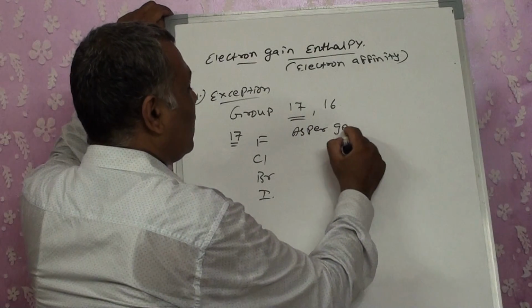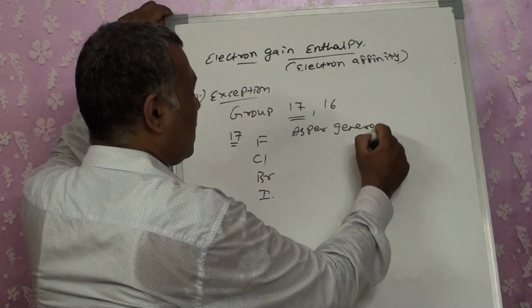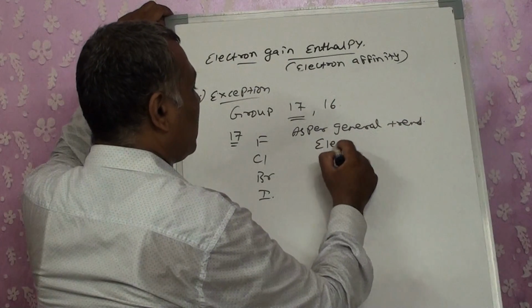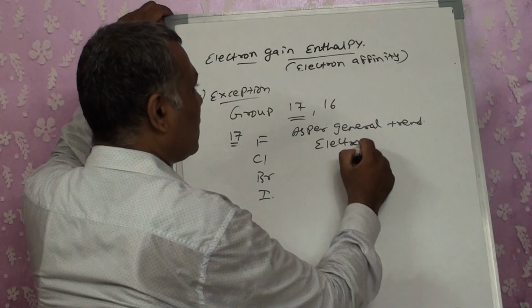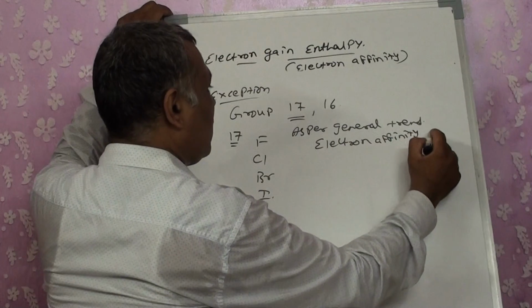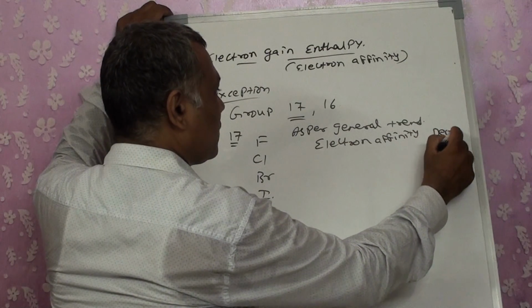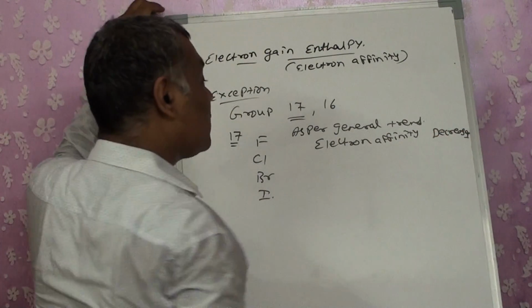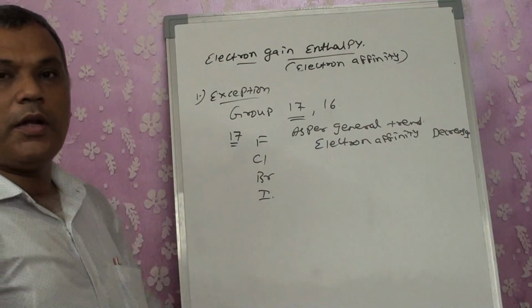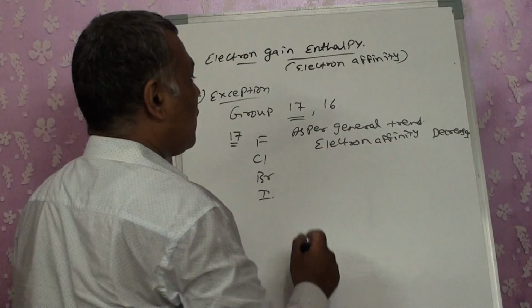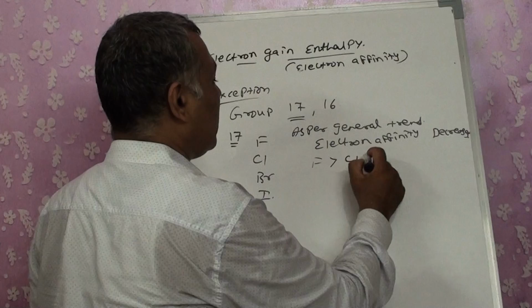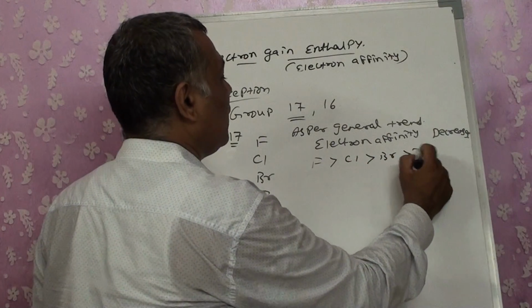As per the general trend, electron affinity decreases top to bottom. So F should be greater than Cl, greater than Br, greater than I.